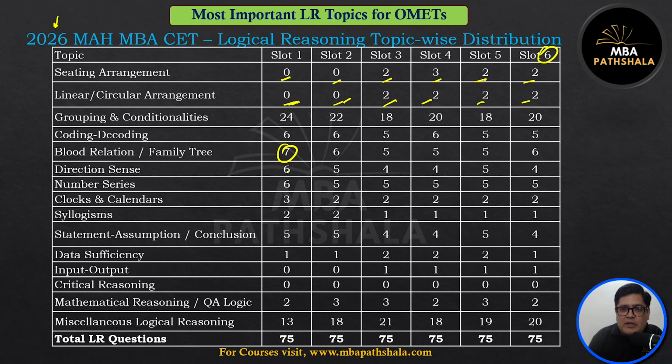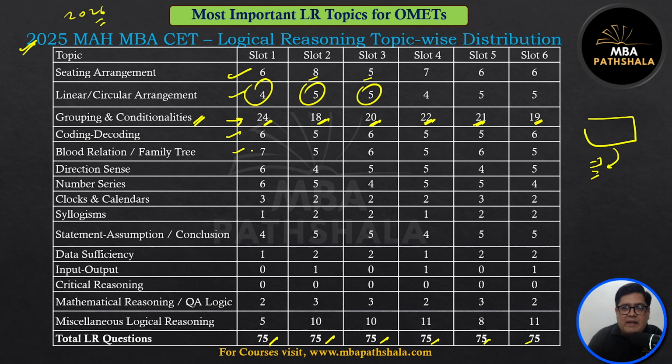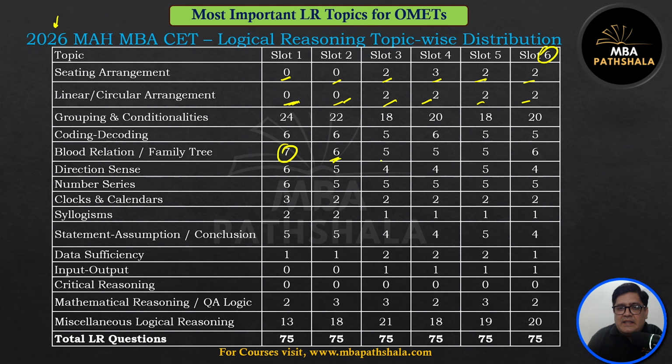Now see, blood relation, more questions as compared to previous years, or almost the same number of questions. But these are singular questions. You will not have a group of a family where there are 5 people, 6 people, engineer, doctor. You will not have those kind of questions. You'll have questions like, person A is pointing to B saying something.